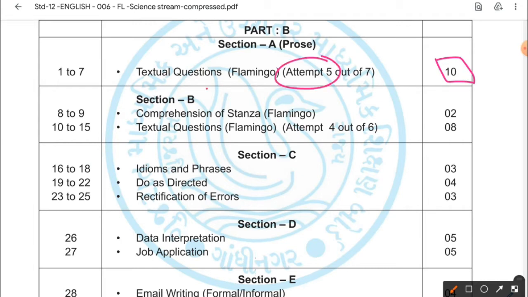Let's see section B, dear students. Section B, where question numbers 8 to 9, comprehension of a stanza from Flamingo, where the weightage is 2 marks. So here you will have a seen poem and you will have 2 questions. Next you have textual questions from Flamingo, attempt 4 out of 6. So here you will have the question answers from the poetry part, that is 10 to 15, and you have to attempt 4 questions out of 6, and the weightage of the 4 questions, 4 twos are 8. So that's your section B.